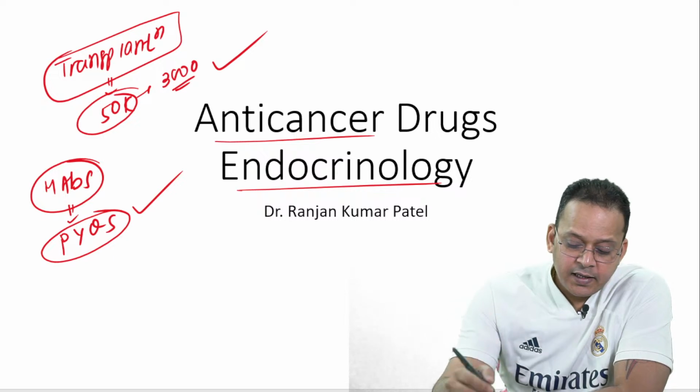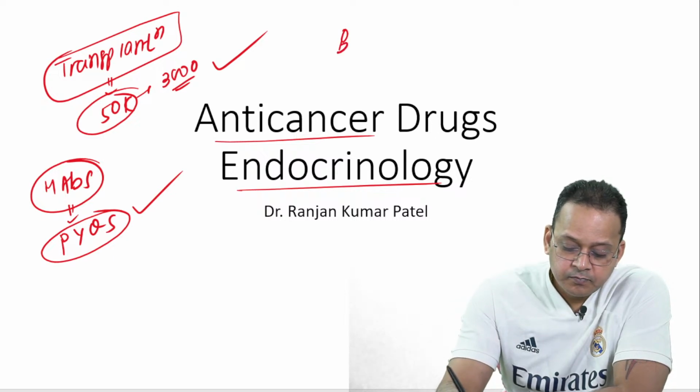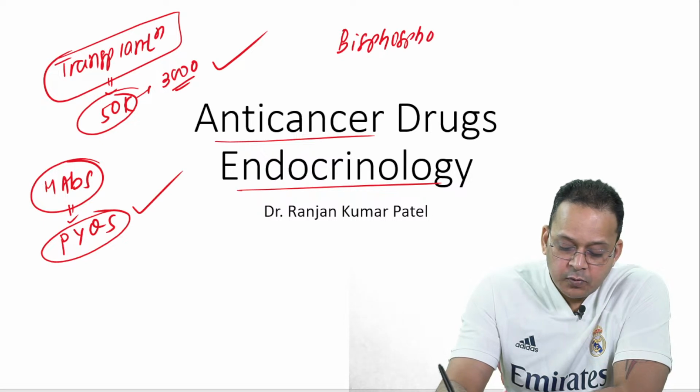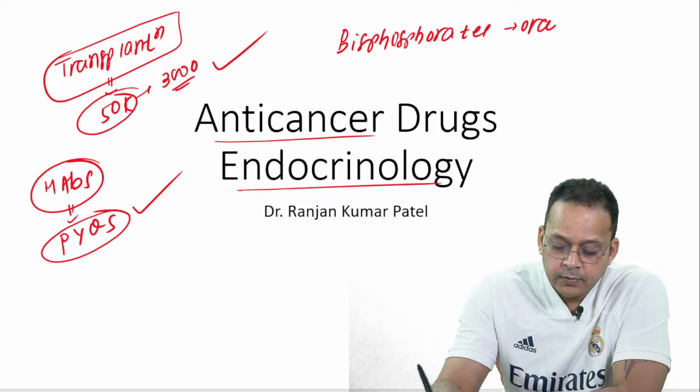Ritvik Jha, see, any case of osteoporosis, go for oral bisphosphonates. If there is intolerance, go for IV.